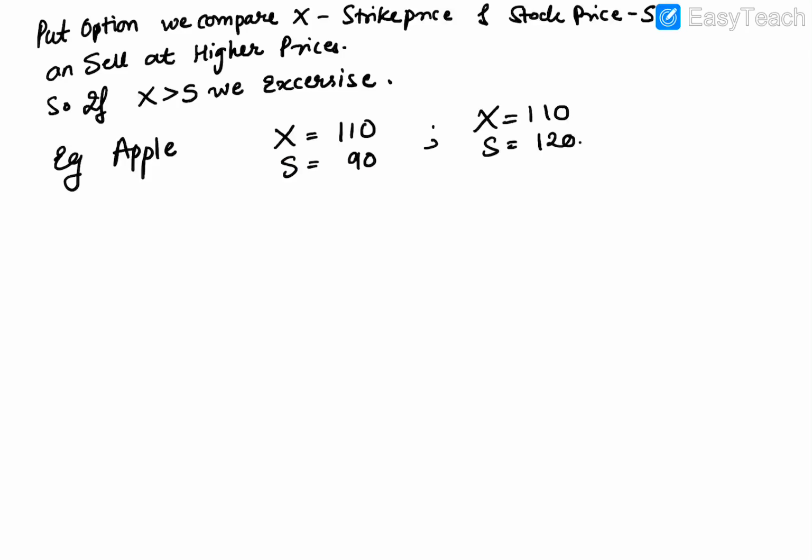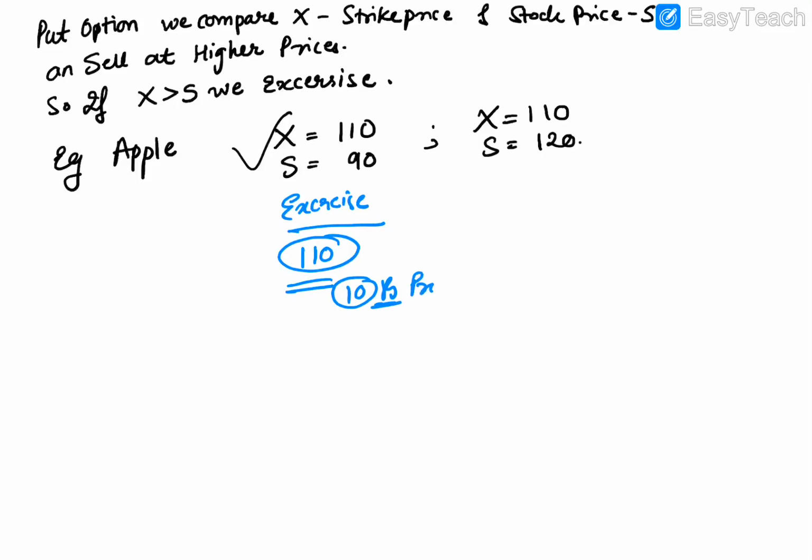In this case, my strike price is more than my stock price, so I will exercise, sell my stock at 110 and earn a profit of 10 rupees per share.